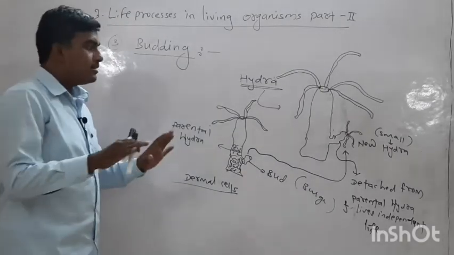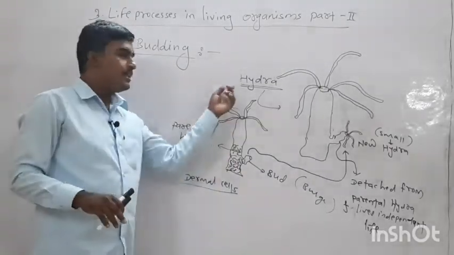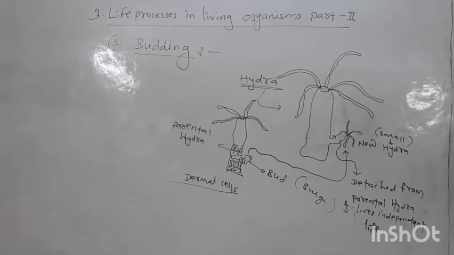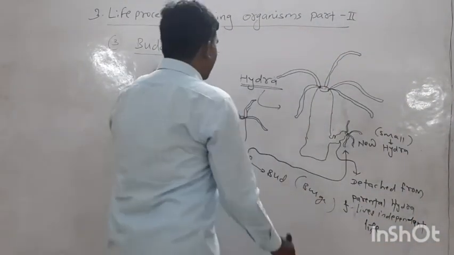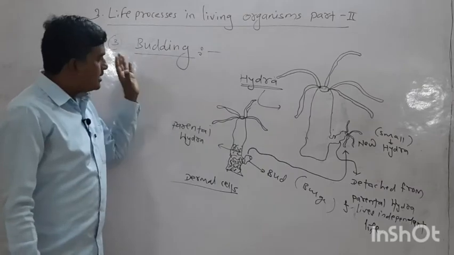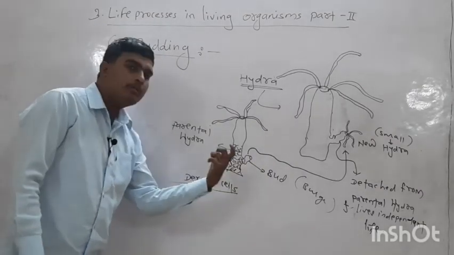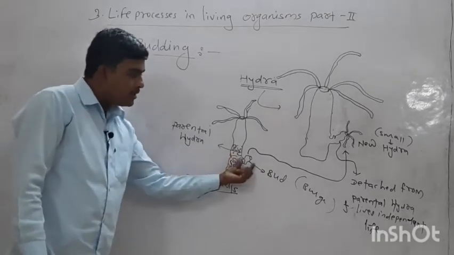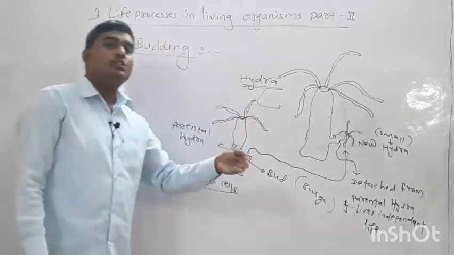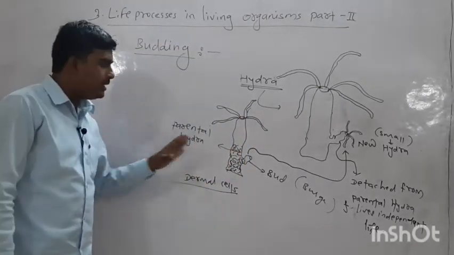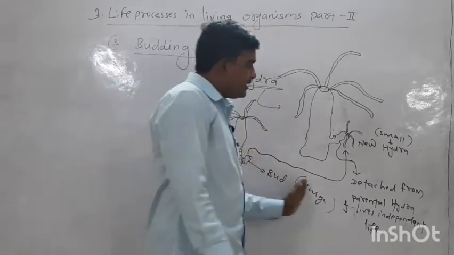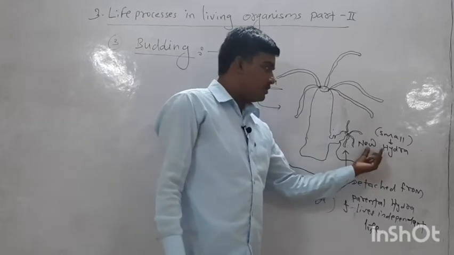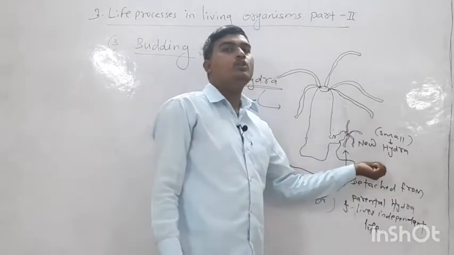Here remember, hydra is a multicellular organism which reproduces by the process of budding. During the budding process, there is formation of a small bud on the dermal cells of its body, and that bud grows gradually by taking nutrients from the parental hydra body, and finally grows up and forms a small new hydra.